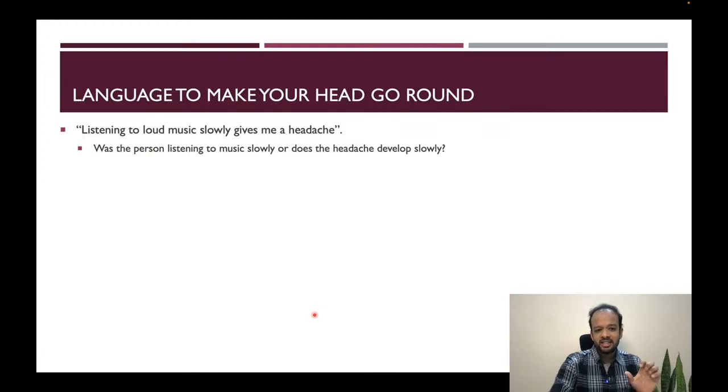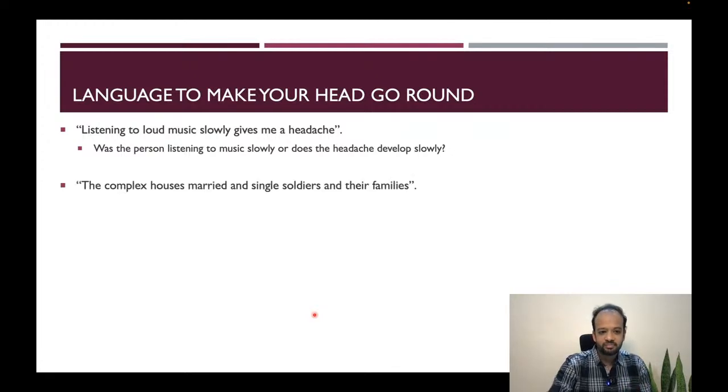Was the person listening to music slowly, right? Or is it that the headache is developing slowly? So is it that if you listen to loud music slowly, that gives you a headache? Or is it that if you're listening to loud music, that is slowly giving the headache, right? The headache is developing slowly. So this is very ambiguous, right? This is one example. Let's look at another one.